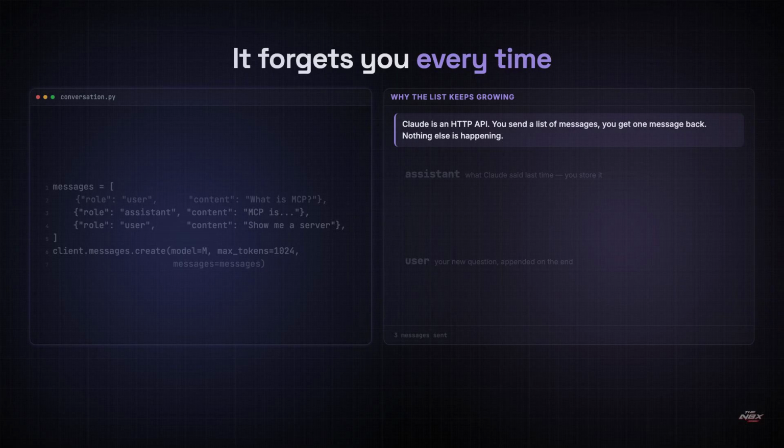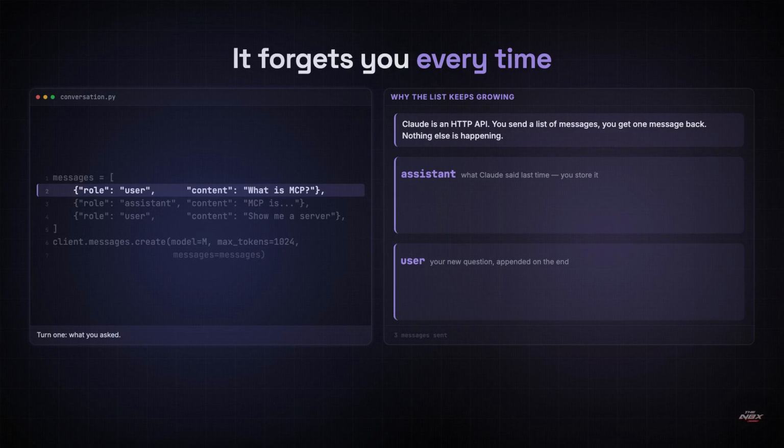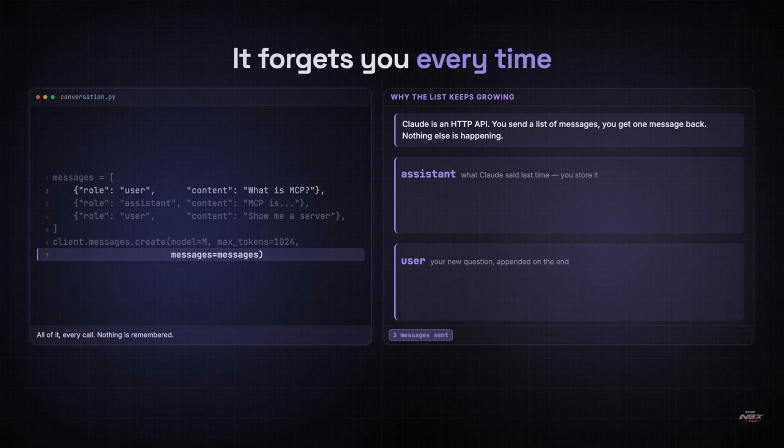Here's the part that trips people up, and this one matters enormously later. The API is stateless. Claude doesn't remember your last message. There's no session on their side holding your conversation. So when you want a second turn, you send the whole thing again. Your first message, Claude's reply, and your new question, all in one list. That's why the messages list keeps growing, and why a long chat costs more than a short one. You're resending the entire history on every single call. Three messages here, and all three go over the wire. Hold on to that, because in a few chapters you'll watch a loop append tool results to this exact list.